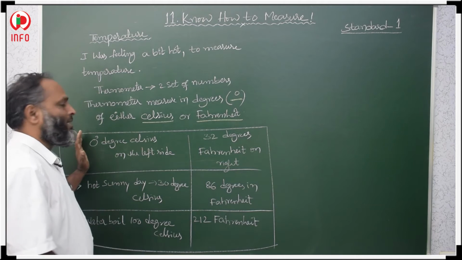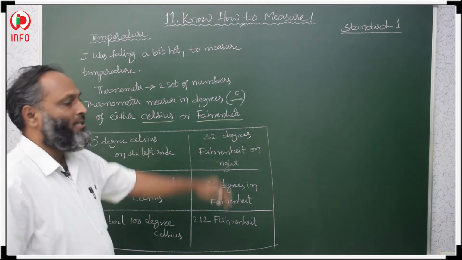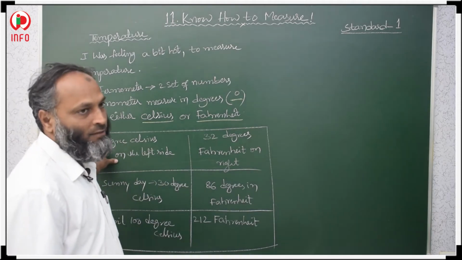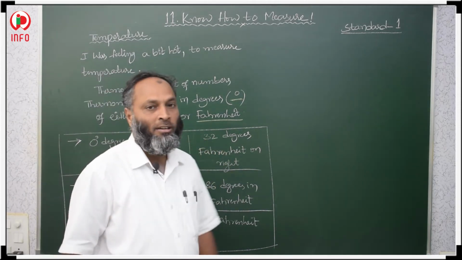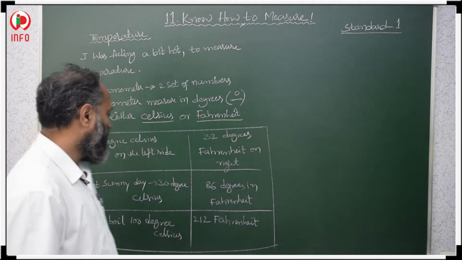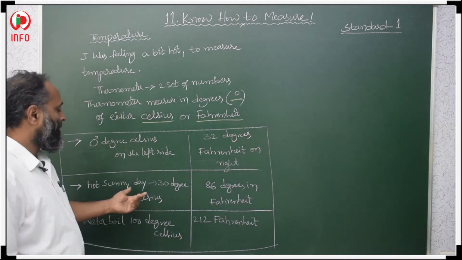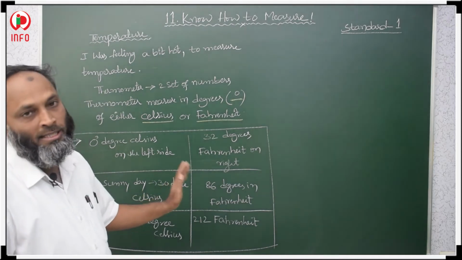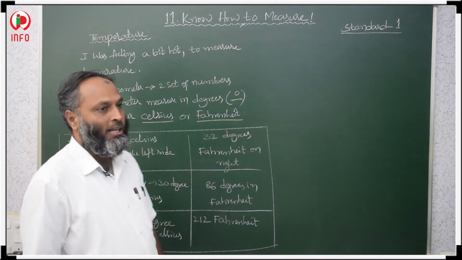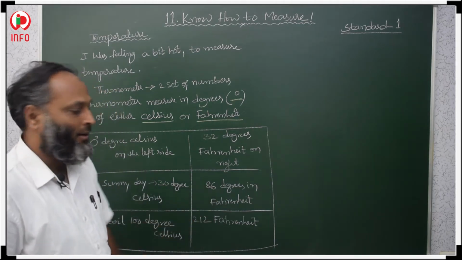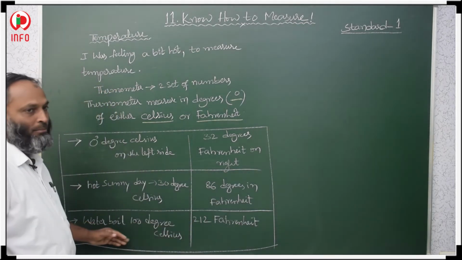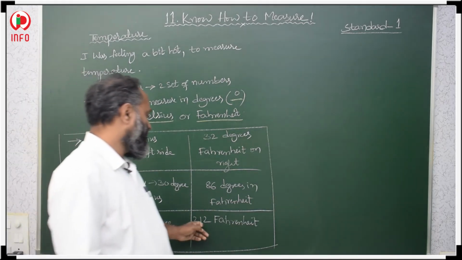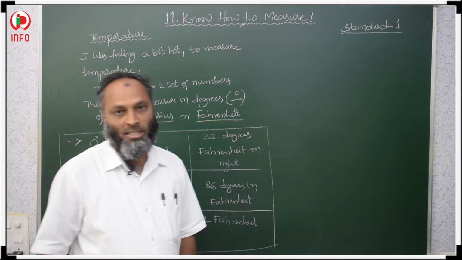So 0 degrees Celsius is equal to 32 degrees Fahrenheit, 30 degrees Celsius is equal to 86 degrees Fahrenheit on a sunny day, and the boiling temperature of water, 100 degrees Celsius, is equal to 212 degrees Fahrenheit.